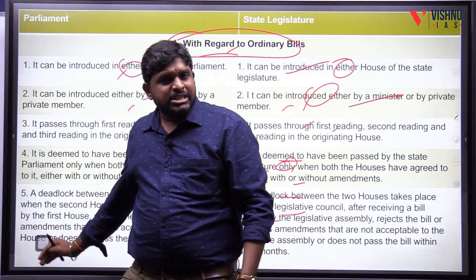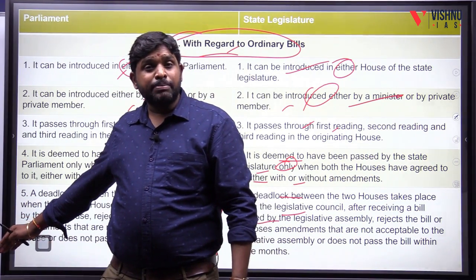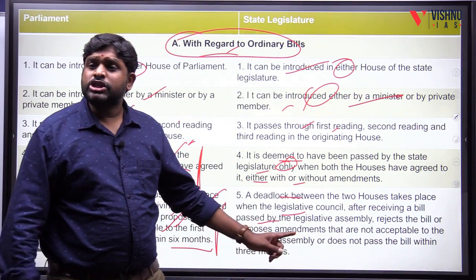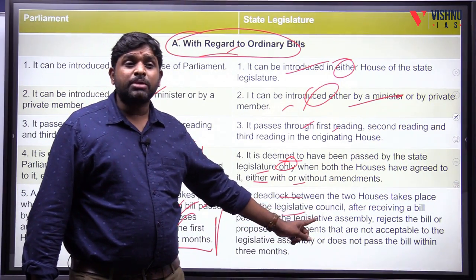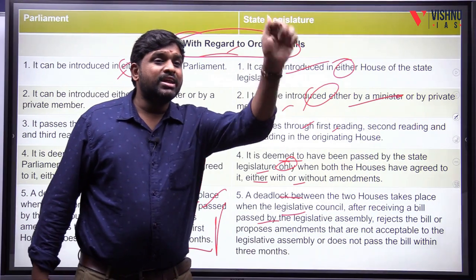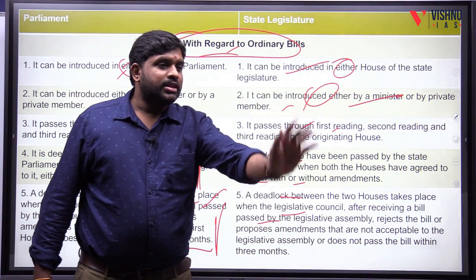But here, if the Rajya Sabha passes, but the Lok Sabha is not passing it, deadlock. Here the Legislative Council passed, but the Assembly is not passing. There is no question of deadlock. The bill will come to an end.